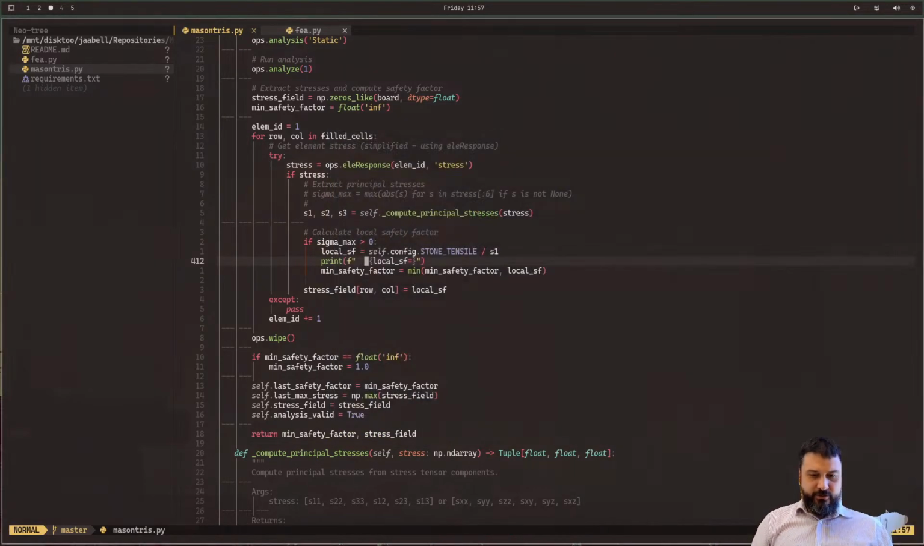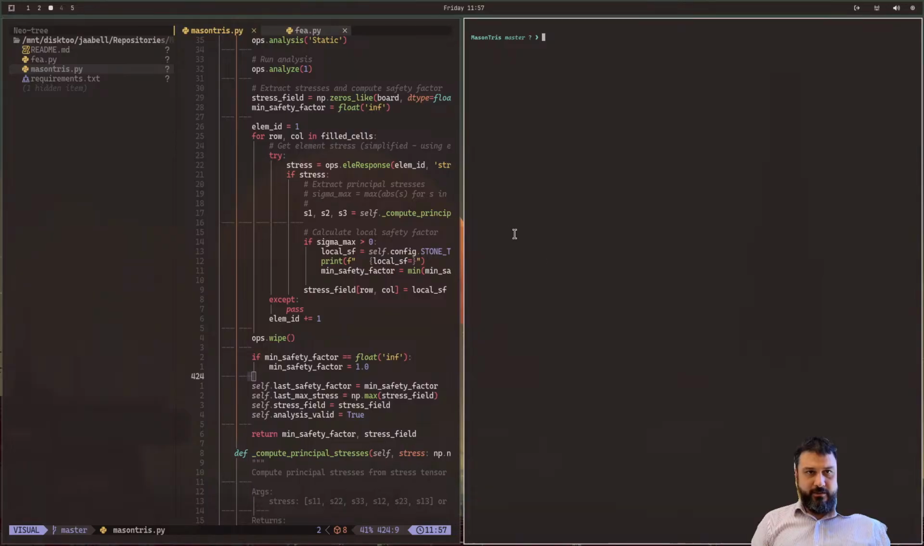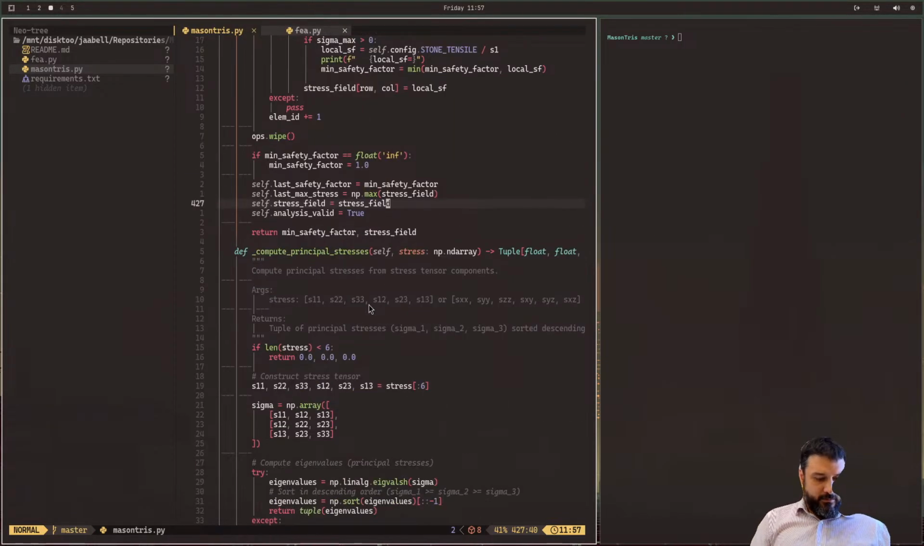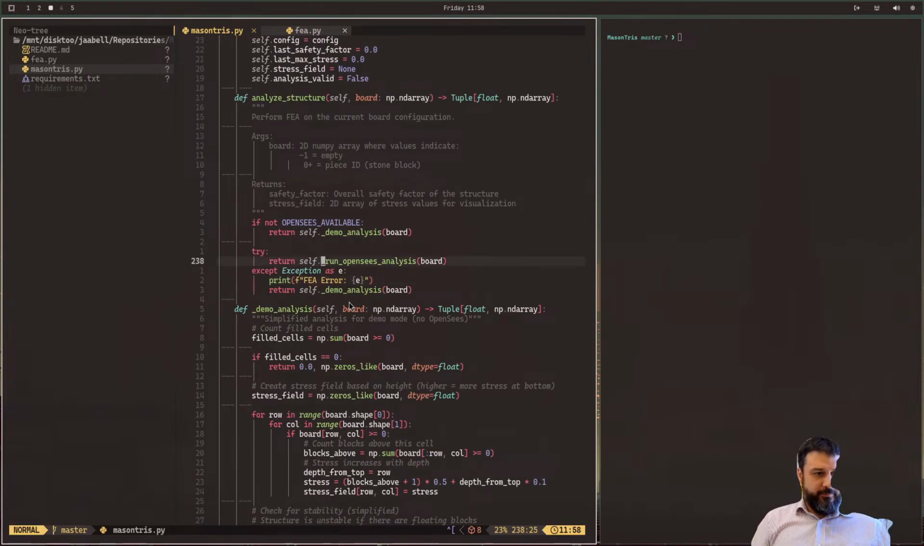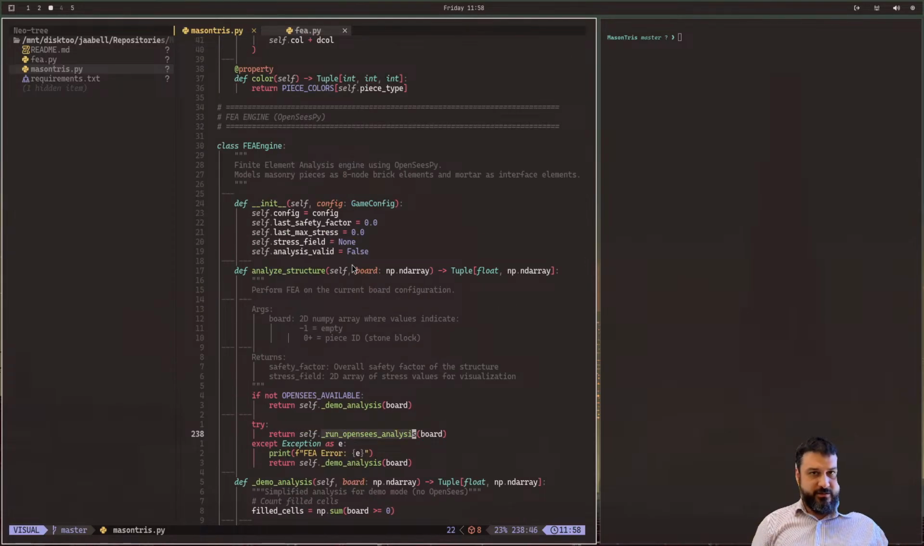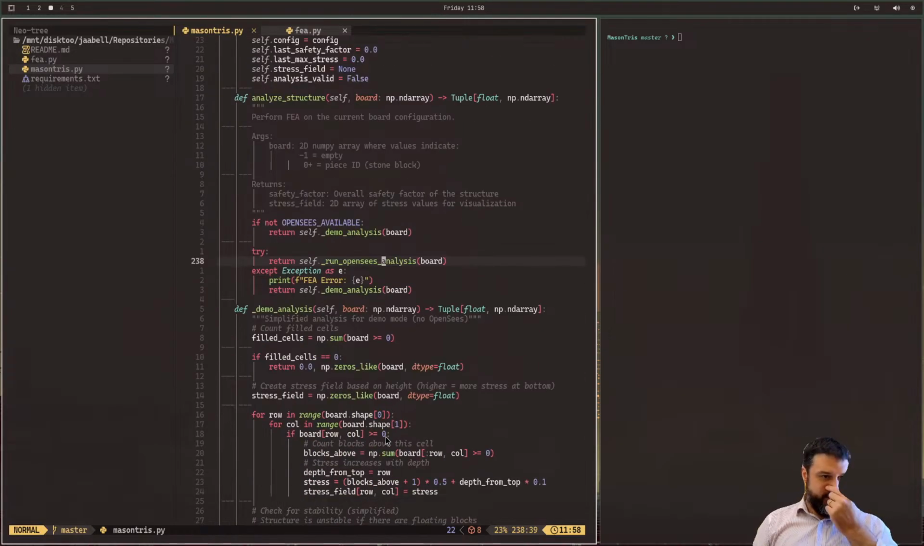FEA error. Let's look into that FEA error, because it looks like it might be a problem. Looks like that's okay. Run OpenSees analysis. I'm getting an FEA error, and then I run the demo analysis. Not good news. Let's just delve into that first. Why is this failing? Why is the failure occurring?